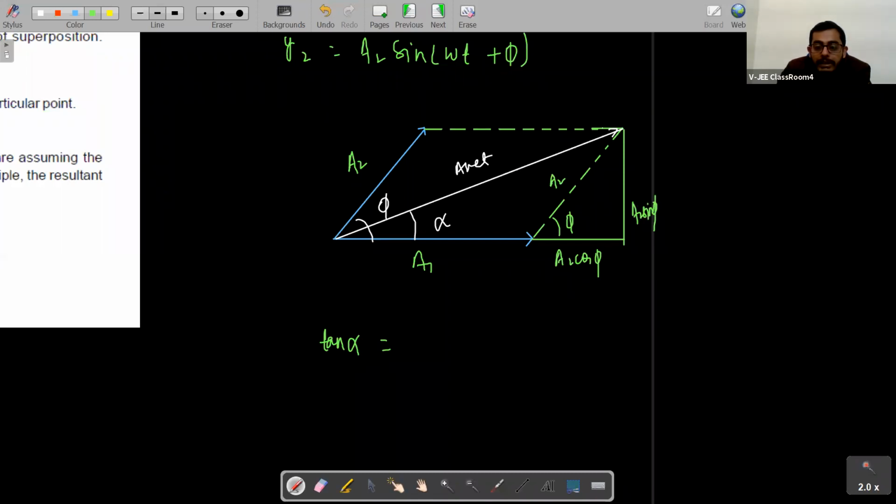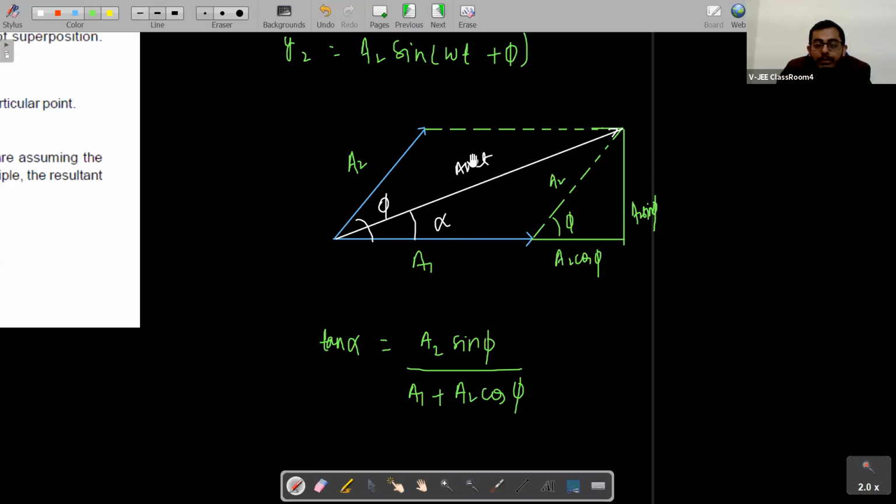Using tan alpha, what will we write? Tan alpha is equal to how much, students? Tan alpha will be A2 sin phi upon A1 plus A2 cos phi. Tan alpha is perpendicular upon base. It will be A2 sin phi divided by A1 plus A2 cos phi. We have already studied these things in vectors, right? So the value of tan alpha will be this. This is A2, this is A1, this is the resultant.